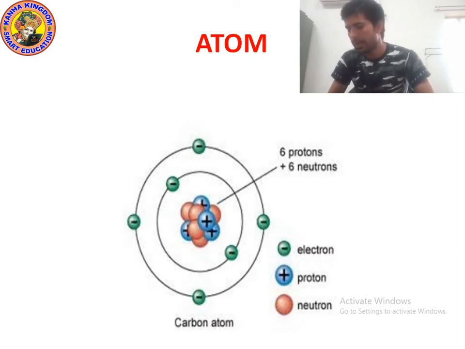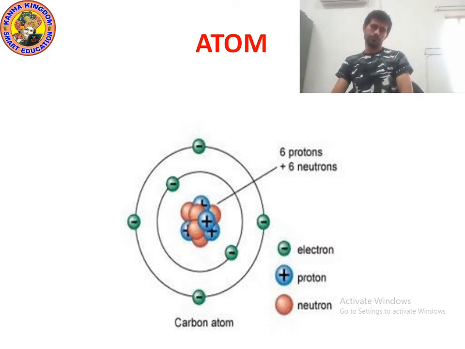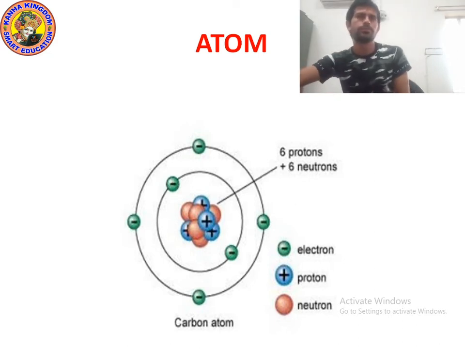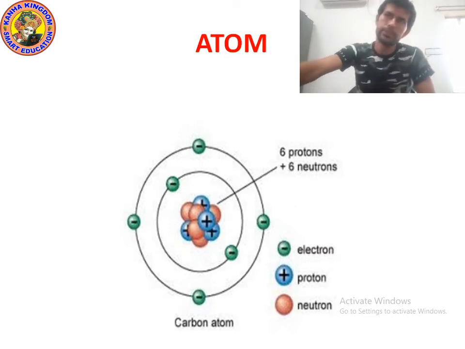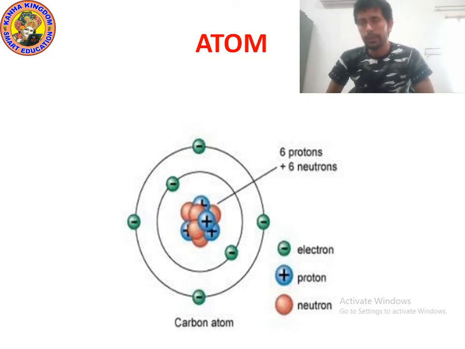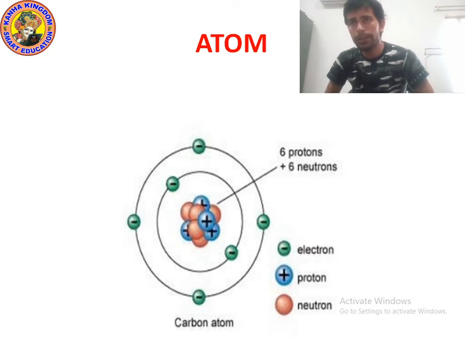Please draw the diagram. I am giving you 10 seconds. So kids, in the circle you can see green balls.